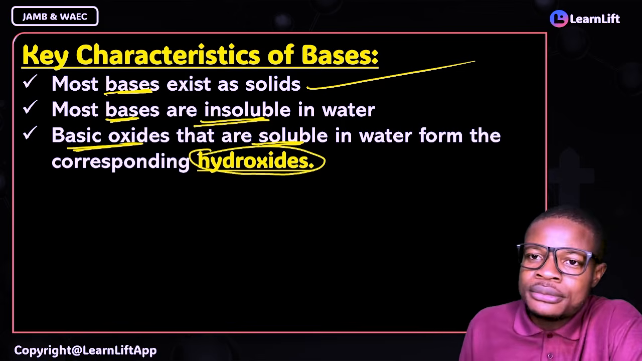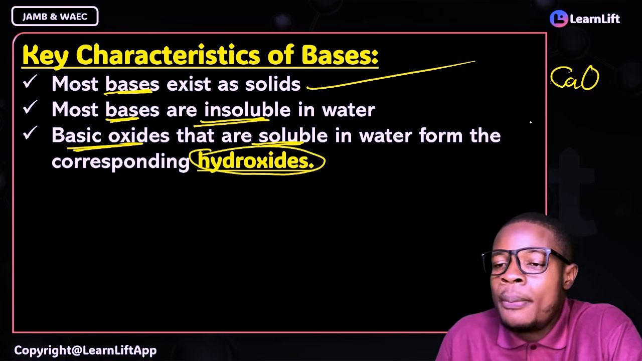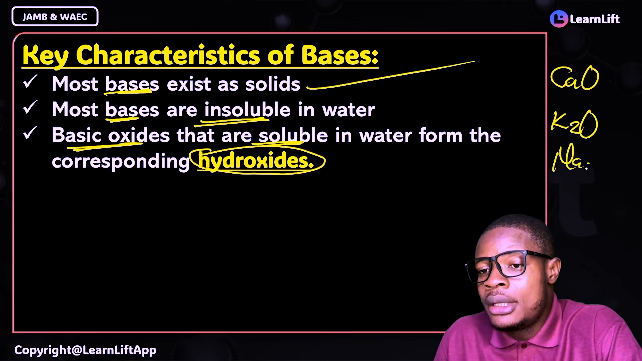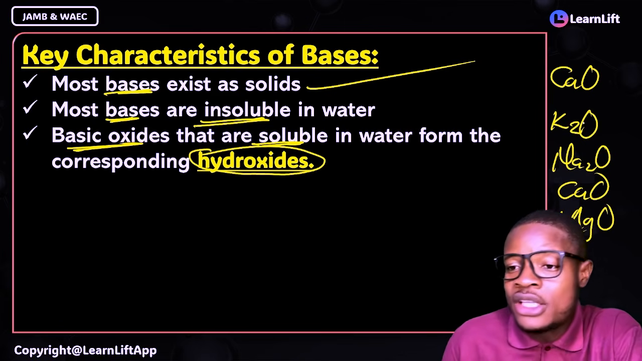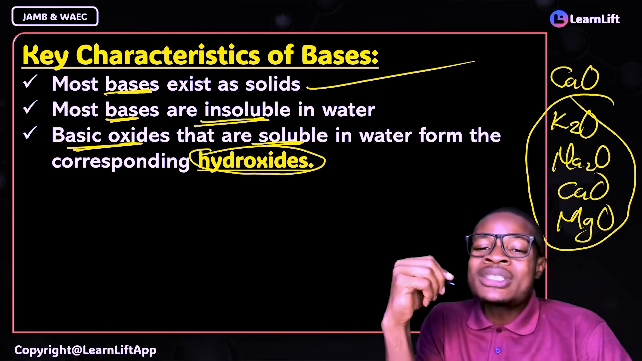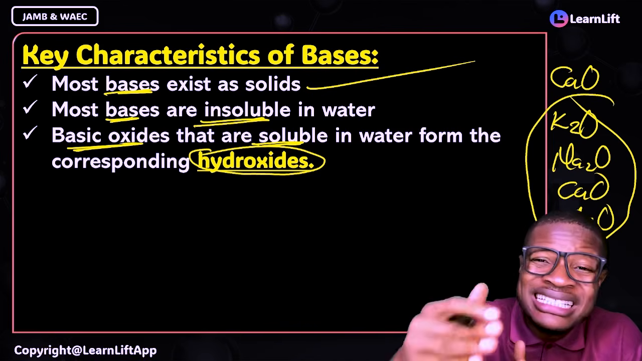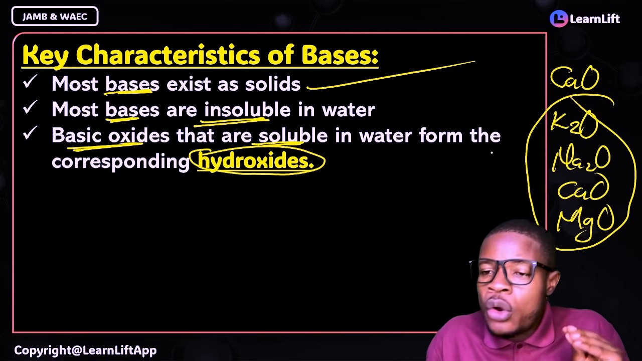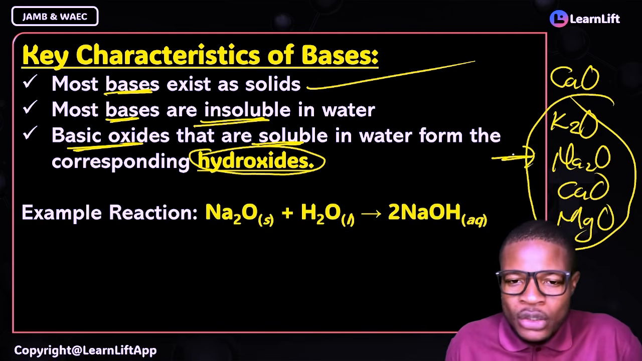Come, let me explain. They say basic oxides, right? A good example is CaO, potassium, sodium, calcium, magnesium, all these oxides here are basic oxides. We said that not all basic oxides are soluble in water, but the ones that are soluble in water will form corresponding hydroxides. So these are oxides of metals, but when they dissolve in water, look at it now.